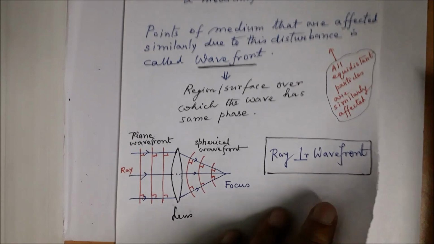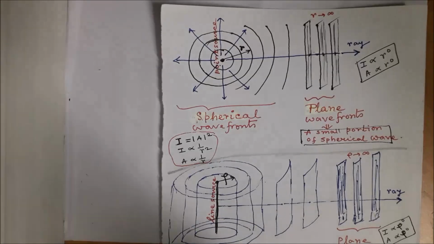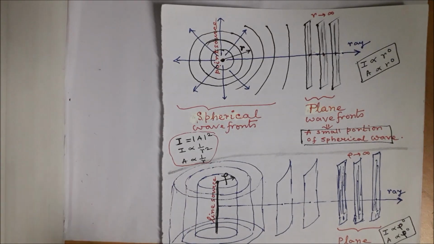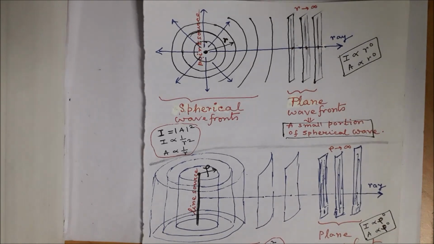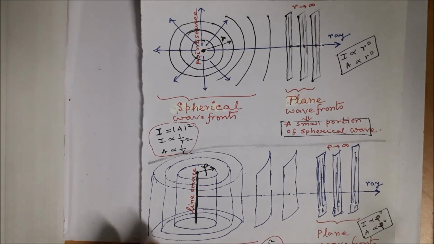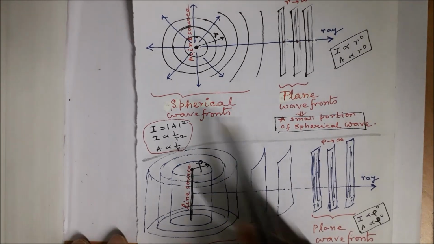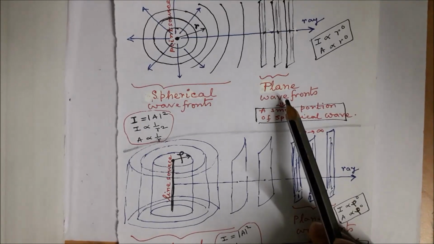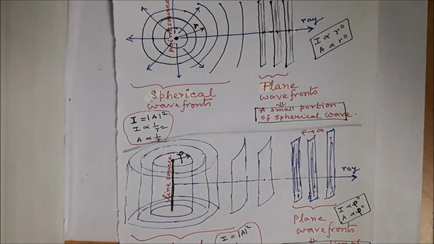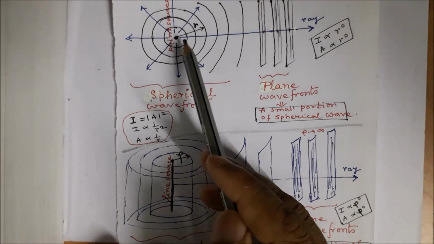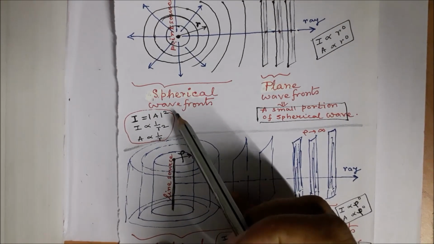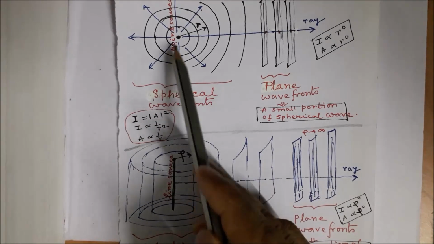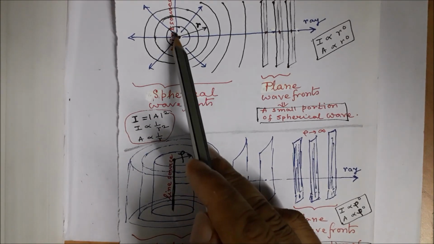Let us now speak of various types of wavefront. The various types of wavefront may be spherical wavefront, cylindrical wavefront, and plane wavefront. So first, let us consider spherical wavefront, that is generated due to pulsations or oscillations of a point source.